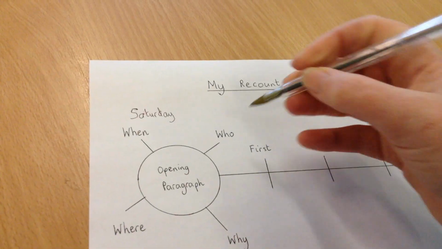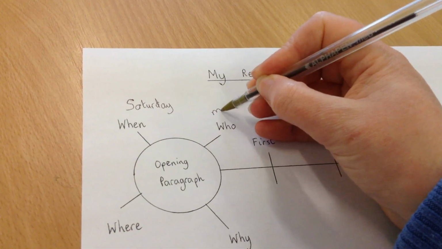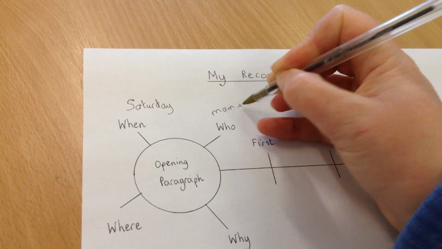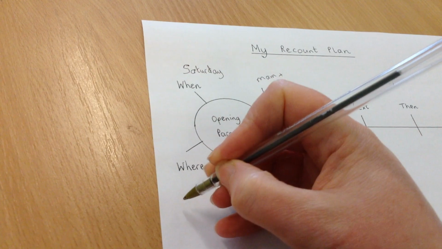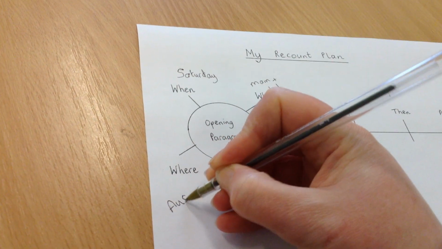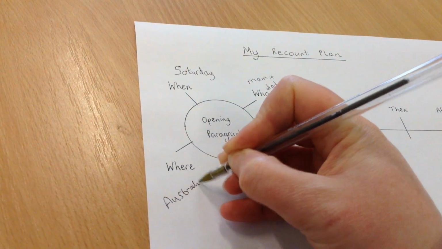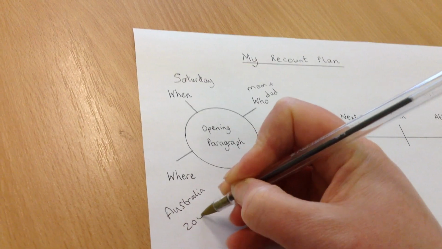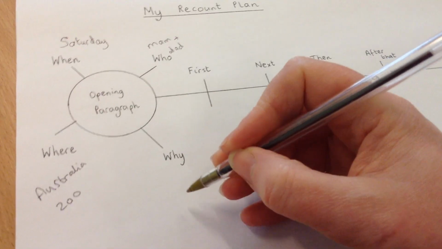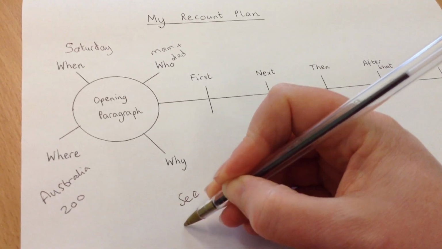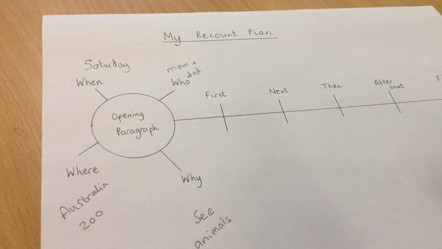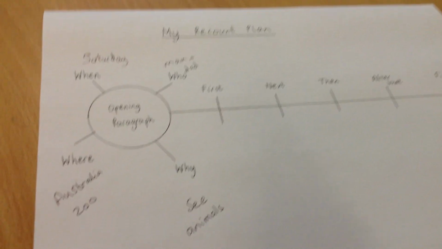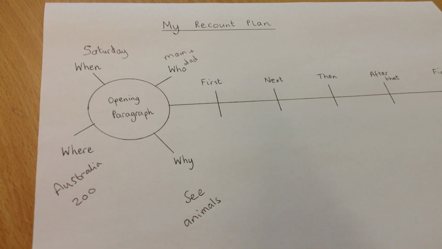And I'm going to say I went with my mum and dad. And we went to Australia Zoo because that's what the video was about. And we went to see the animals. So because this is a plan, you don't need sentences or anything like that. It's just ideas. So that's all I would expect the children to do.